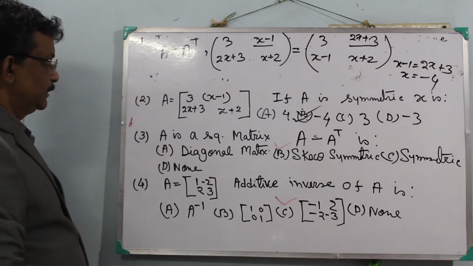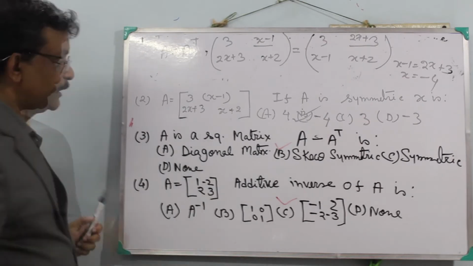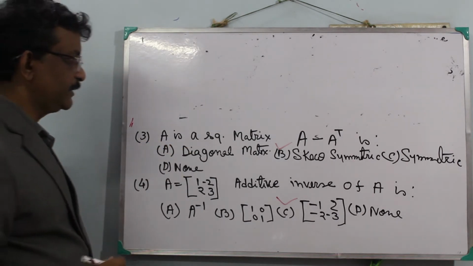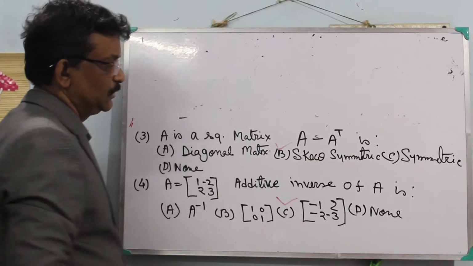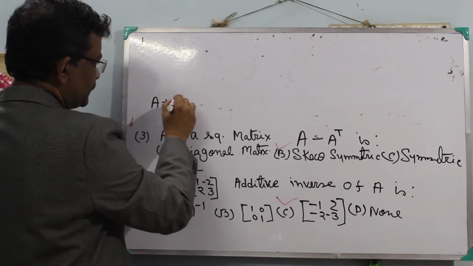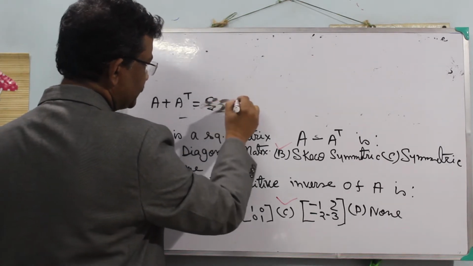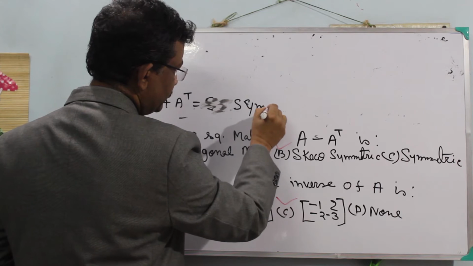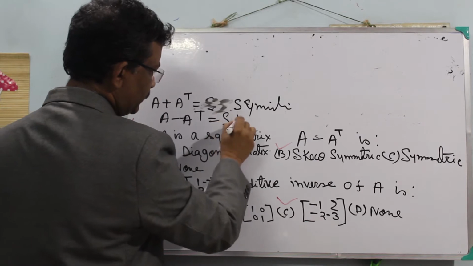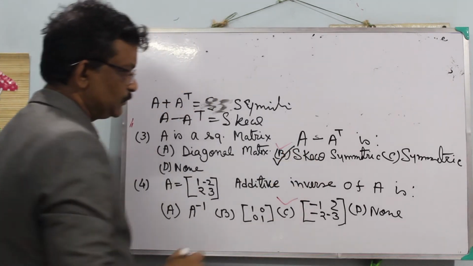Clear? Now number 3 says: A is a square matrix, then A minus A transpose is what? I know that for a square matrix, A plus A transpose is symmetric and A minus A transpose is skew symmetric. So it is a direct answer: A minus A transpose is skew symmetric.